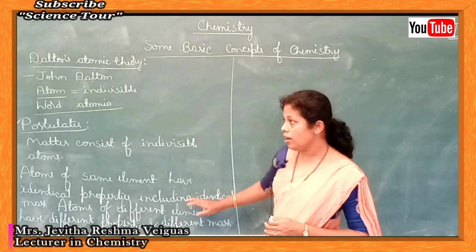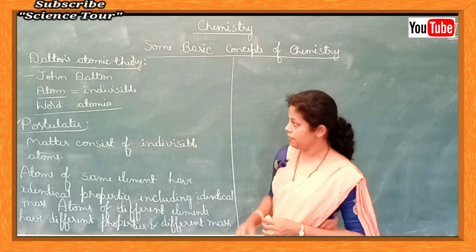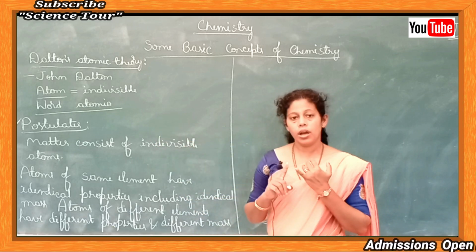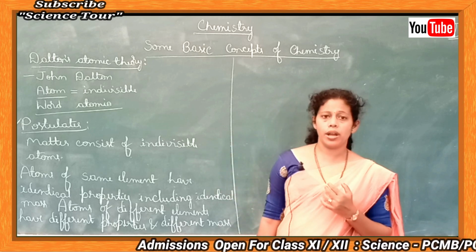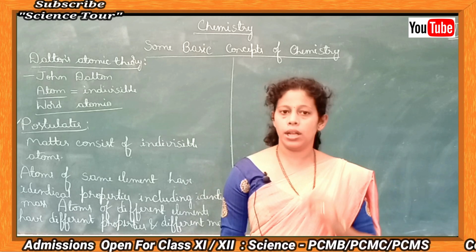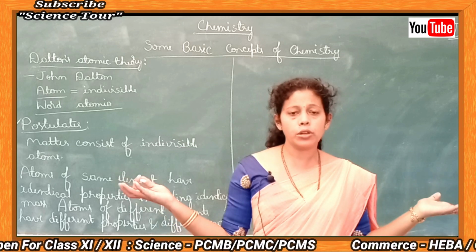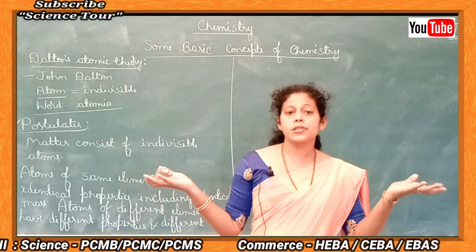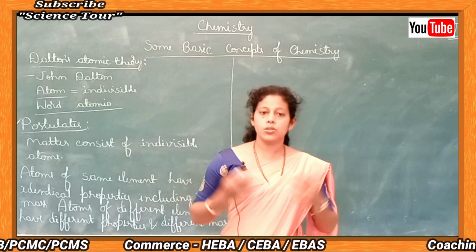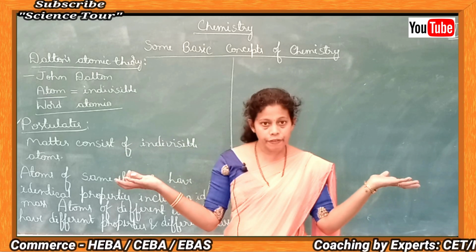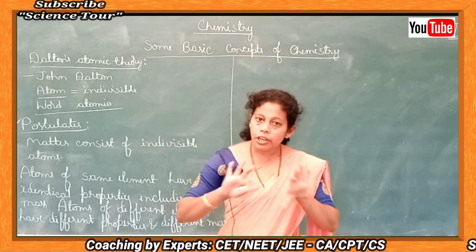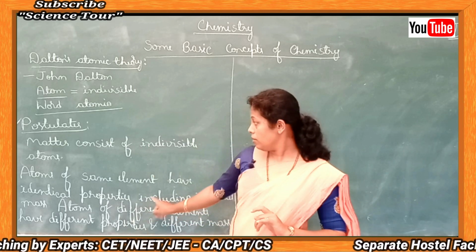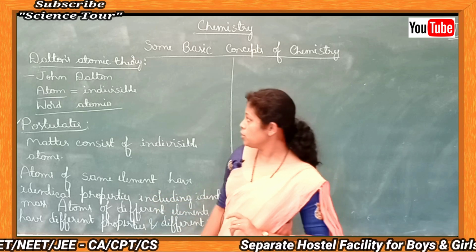This is Dalton's second postulate. Now if we take hydrogen, all the atoms of hydrogen have similar properties and similar mass. But if you take two different elements, let's consider one is hydrogen, another one is oxygen. Elements are different, so their atoms have different properties, different mass also. That is postulate number 2.